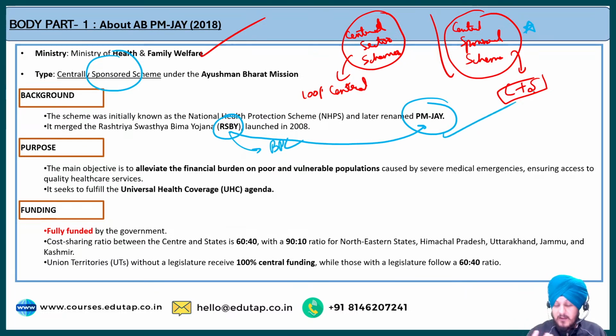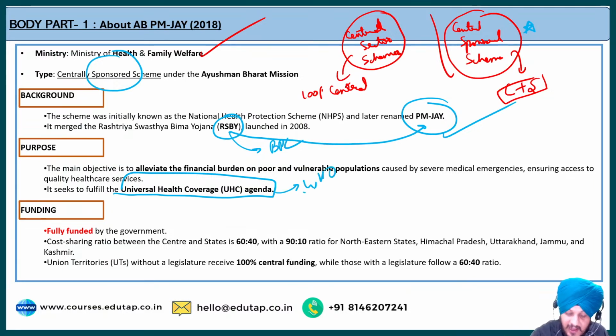Now the purpose, which we all know: to alleviate the financial burden on the poor and the vulnerable population, so that the out-of-pocket expenditure on health eventually gets reduced with the help of this insurance. And secondly, the broad major objective of this scheme is to fulfill the universal health coverage agenda, which has been set by, or very much highly promoted by, the World Health Organization.